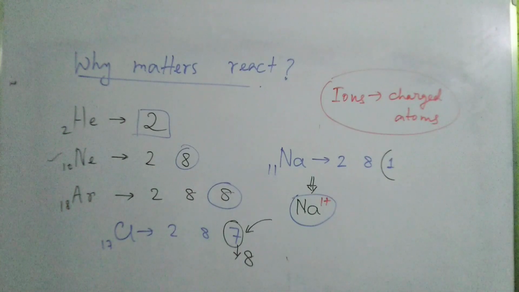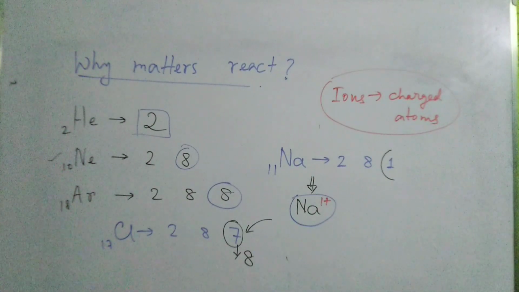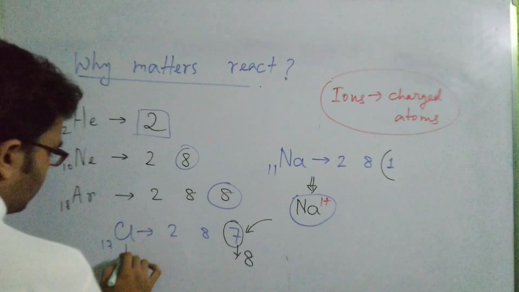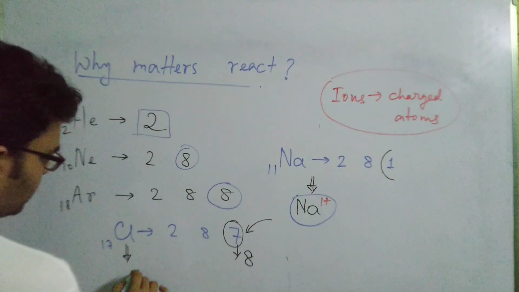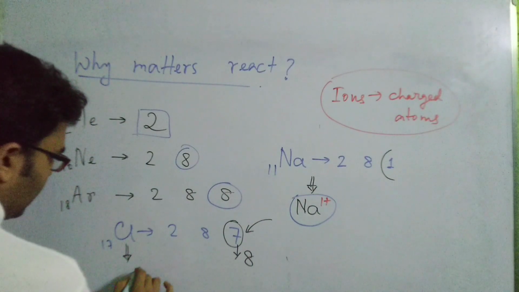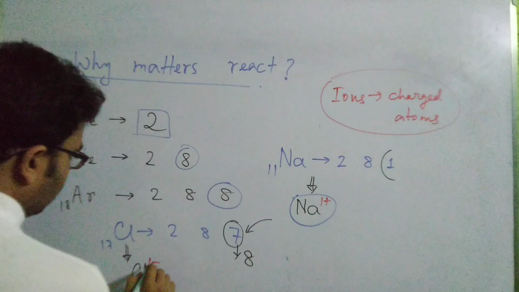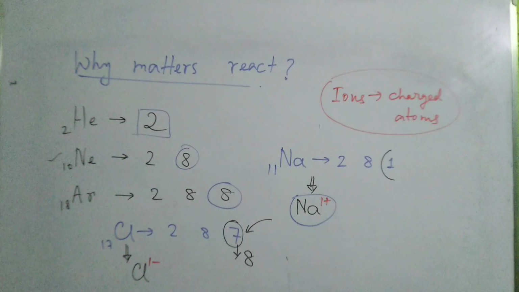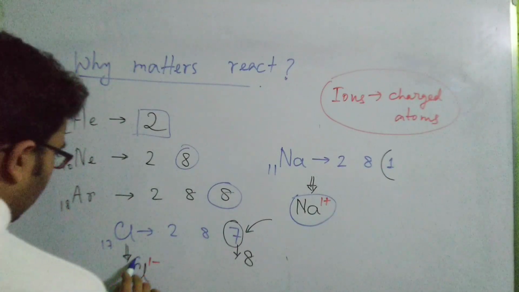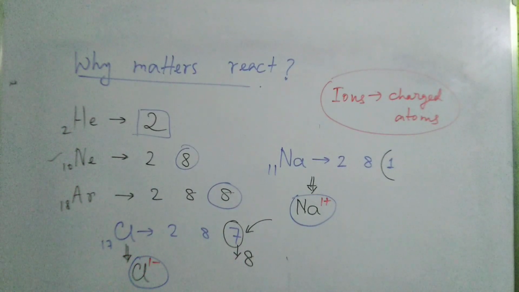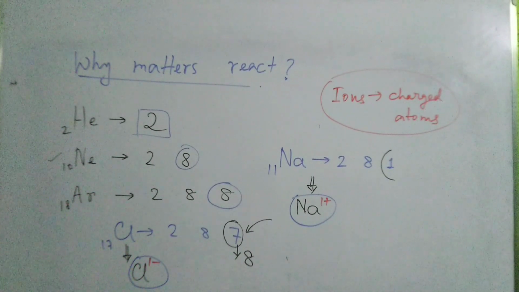Now as chlorine has gained one electron, chlorine becomes charged, and I can write Cl 1 minus. Why 1 minus? Because it has received one electron. So now it becomes negatively charged, and this is an ion. So a chlorine atom gains one electron to form a negatively charged ion to attain stability. Can you see it? Yes.